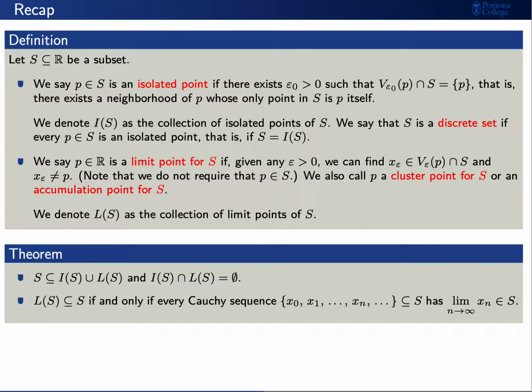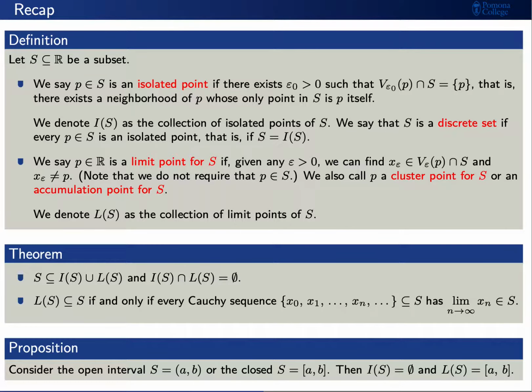Note that S is contained in I(S) union L(S). That is, every point of S is either an isolated point or a limit point. Moreover, the intersection of I(S) and L(S) is the empty set. That is, there are no points that are both isolated and limit points. Next, L(S) is contained in S. That is, every limit point of S is also a point of S, if and only if every Cauchy sequence contained in S has a limit also contained in S.